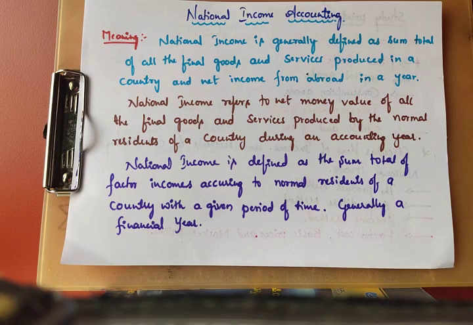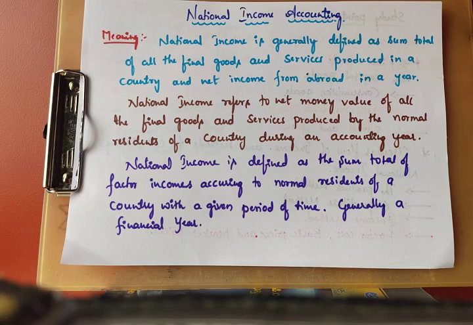That's why national income refers to the value of all final goods and services produced within the country during a year. It's also called GDP, gross domestic product. And also net income from abroad. Abroad means from other countries, what we are receiving, even after deducting the depreciation.